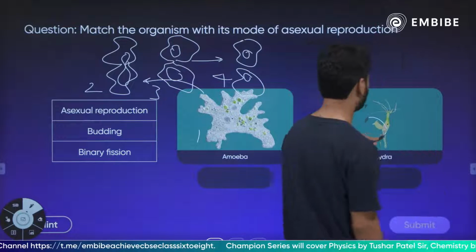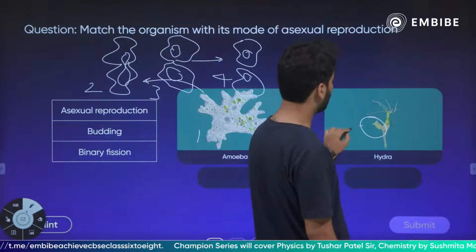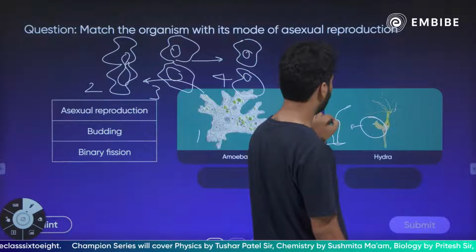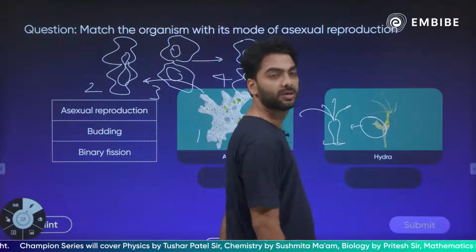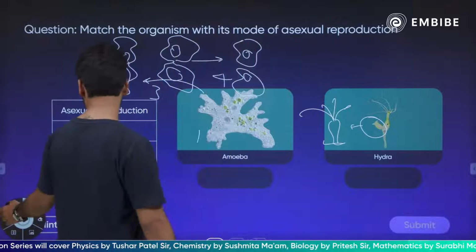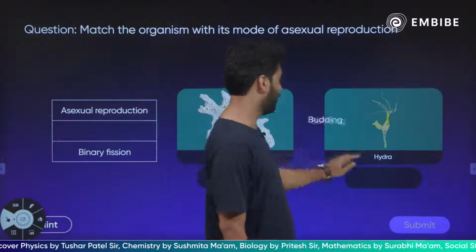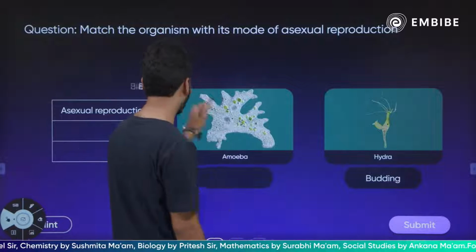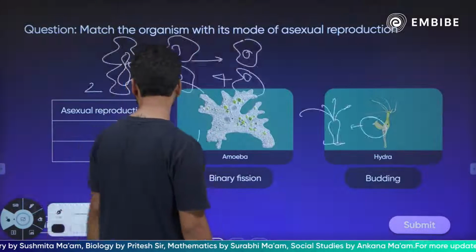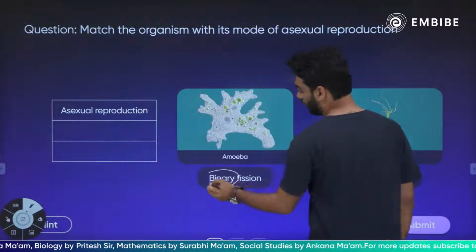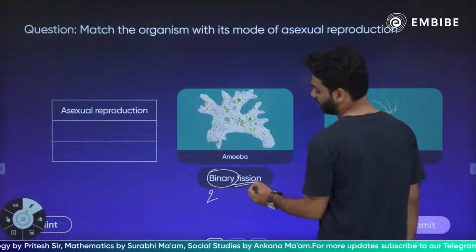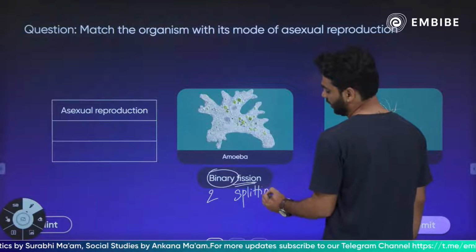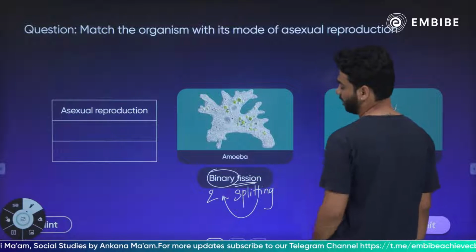आंसर तो यहाँ पर इन्होंने इमेज में ही दे दिया है कि ये बड डेवलप होगा, धीरे धीरे the bud will detach from the mother and start living as an independent organism, right? तो अगर आप इसके आंसर को देखेंगे तो it will be budding in hydra and it will be binary fission in amoeba. अब binary fission ये जो वर्ड है इसका मतलब क्या है? तो binary का मतलब होगा 2 and fission का मतलब होगा splitting. Splitting into 2 is called binary fission.